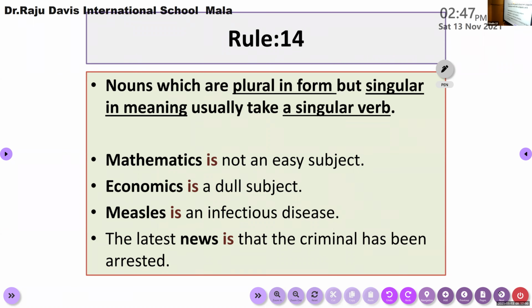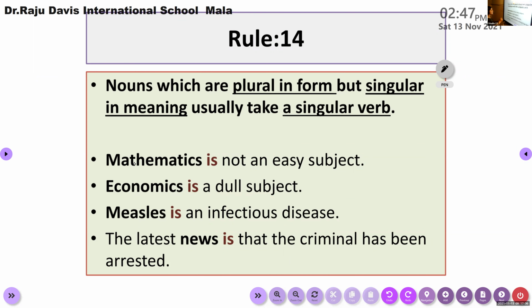All these names are actually plural in form, right? Civics, measles, but this measles is a disease, right? So it is actually singular in meaning. But we are using a plural form for writing such words as mathematics. You can use mathematics or the word math. You must say either math or mathematics. You cannot say maths. This is a wrong usage. Never ever use the word maths. Either you say mathematics or you say math.